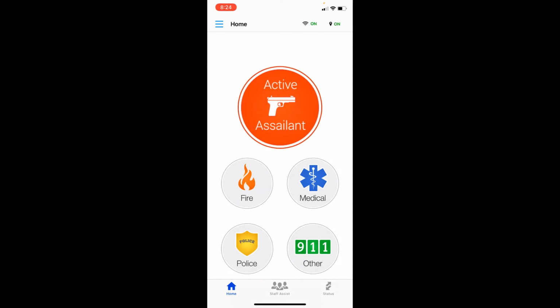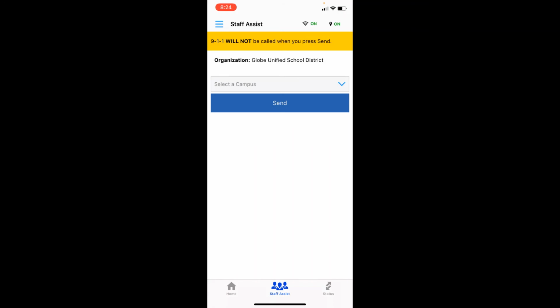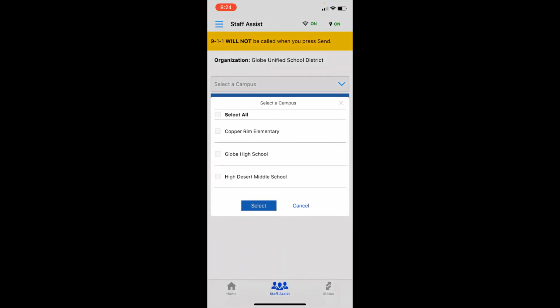All right, so this is the Staff Assist location here. And it says Staff Assist will allow you to communicate internally without dialing 911. So we hit continue. And then if we drop this down, this will show different campuses. Now, my account is an administrative account, so I see all locations across the entire district. However, for you as an employee, teacher, classified, custodian, bus driver, maintenance worker, regardless of your role, you will probably just see the location that you work at. So this will vary depending on where you're at.